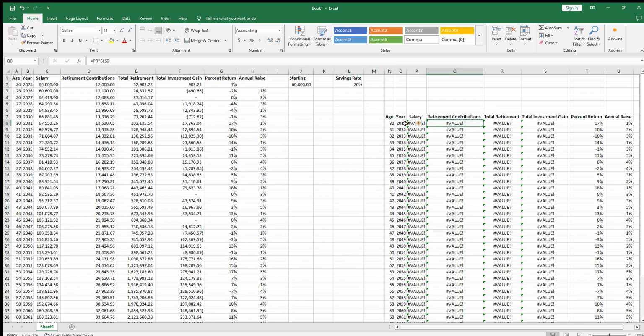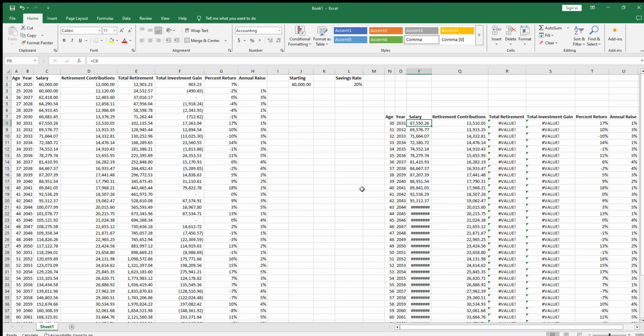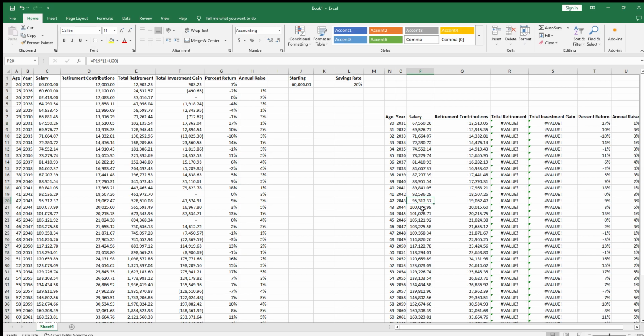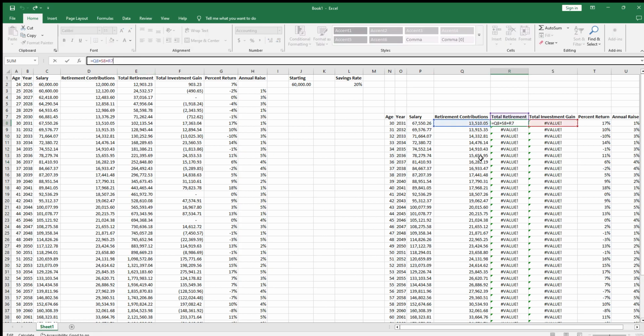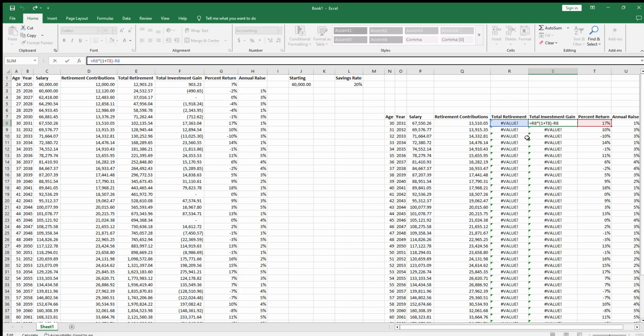Okay. So let's just say we're going to start off with our 30-year salary. So salary should just be the same, basically, from this other one. Retirement contributions should be the same. Total retirement, let's just change this to 0, because this one is still investment gain.